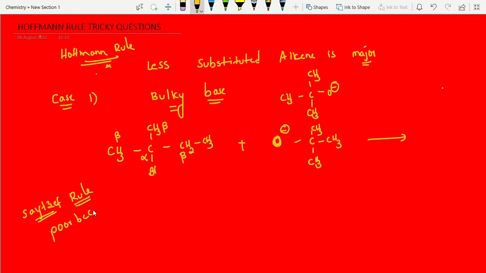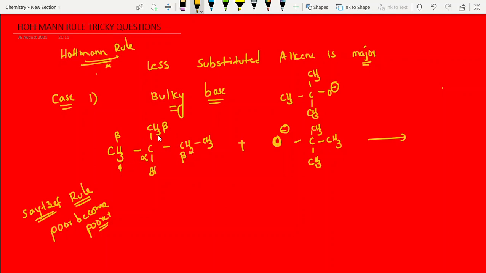If you are confused, you can write first: out of three beta carbons, which has fewer hydrogens.